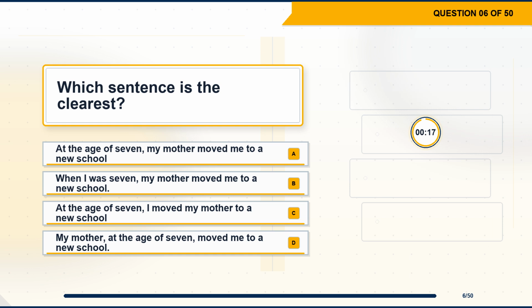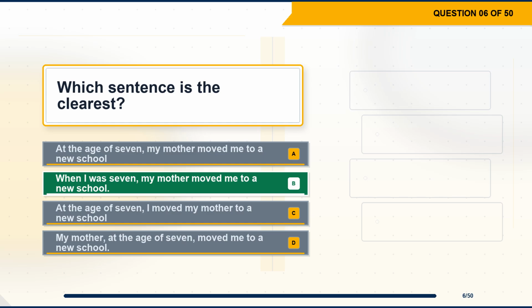Question 6. Which sentence is the clearest? Option A. At the age of 7, my mother moved me to a new school. Option B. When I was 7, my mother moved me to a new school. Option C. At the age of 7, I moved my mother to a new school. Option D. My mother, at the age of 7, moved me to a new school.